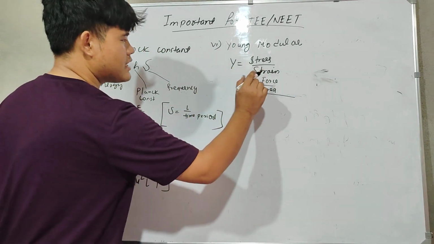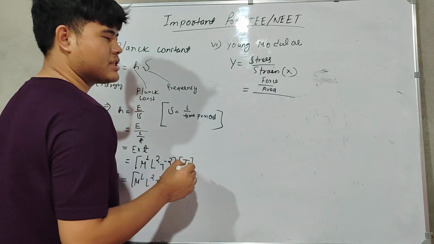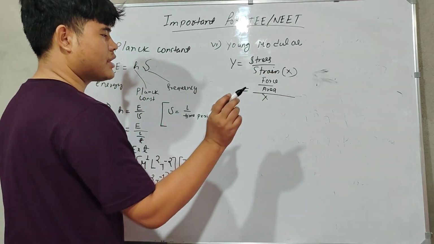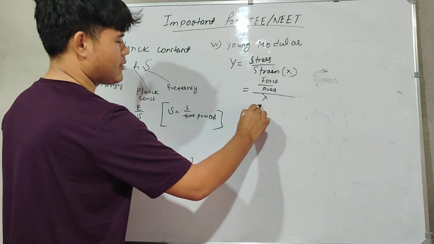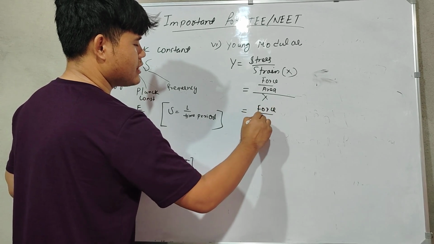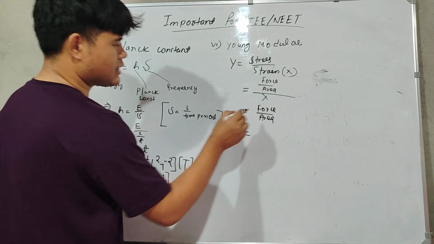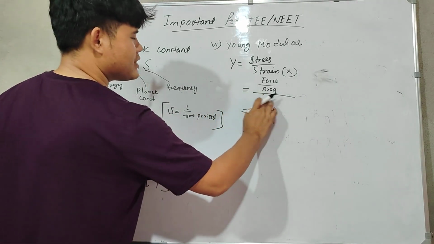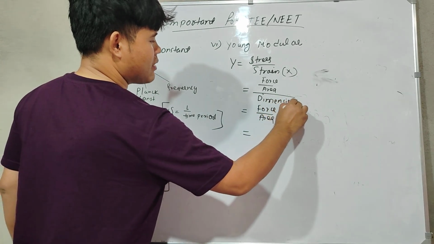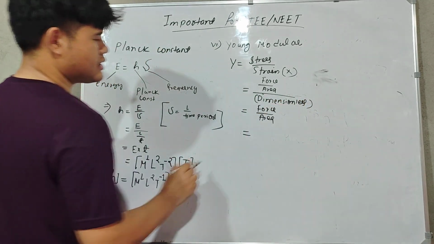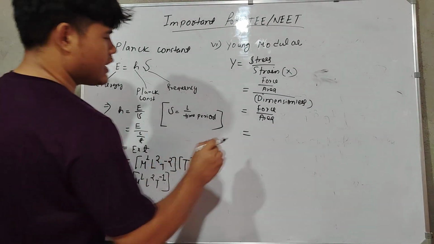So strain is dimensionless, and dimensionless means we will not write it because it's one only. So we directly find the dimension of force per unit area.